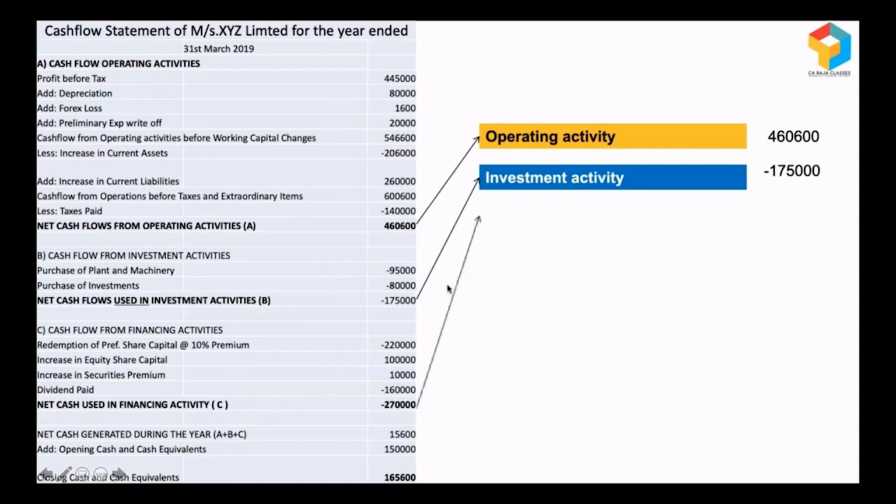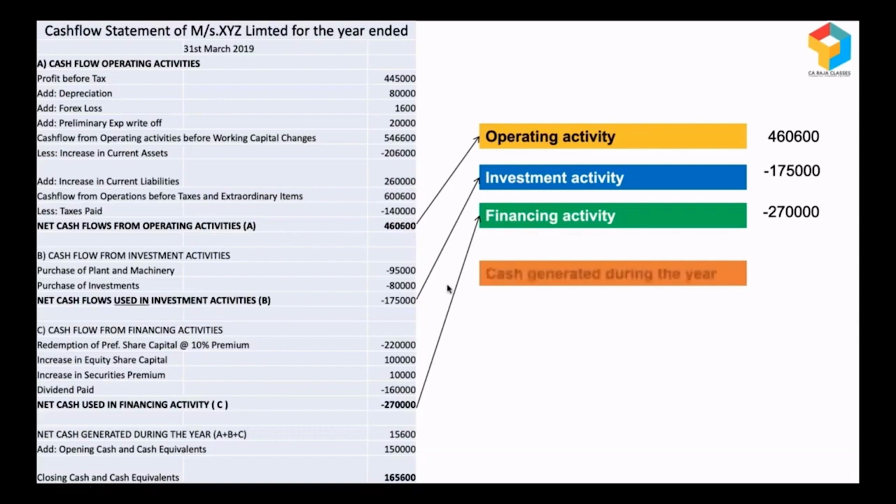Then look at the next key item, that is financing activity. And it is a negative cash of 2,70,000. It means to that extent cash had gone out. And if you want to know what those components are, you can go to the cash flow statement and you can see. Now if you add all the three, you get to know what is the cash generated during the year. And it's 15,600.